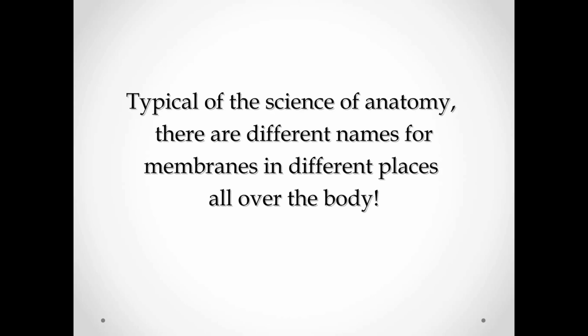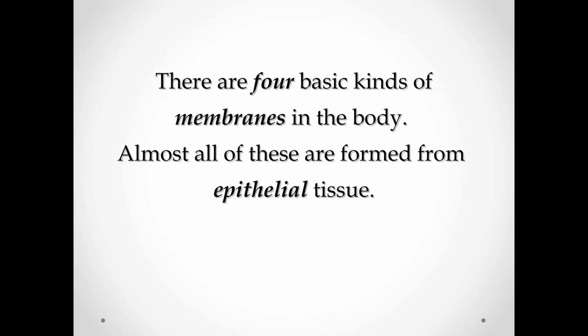Typically, in the science of anatomy, there are different names for the membranes in different places all over the body. Names are given to the membranes according to where they are present. There are basically four membranes present in our body. Almost all of these are formed from epithelial tissue. So a membrane is formed by the epithelial tissue.